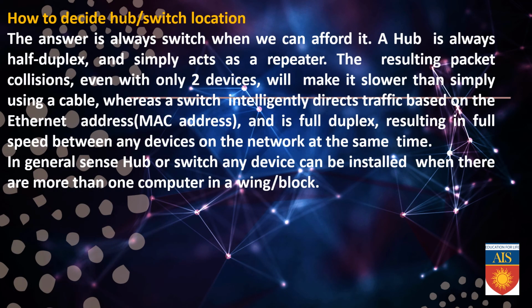Now, how to decide hub or switch location? The answer is always switch when we can afford it. A hub is always half duplex and simply acts as a repeater. The resulting packet collision, even with only two devices, will make it slower than simply using a cable, whereas a switch intelligently directs traffic based on the Ethernet address and is full duplex, resulting in full speed between any devices on the network at the same time. In a general sense, a hub or switch can be installed where there is more than one computer in a wing or block.